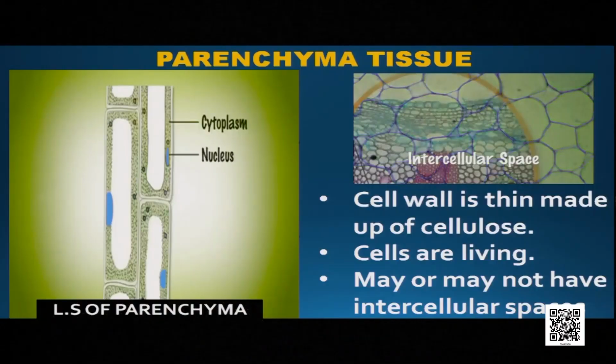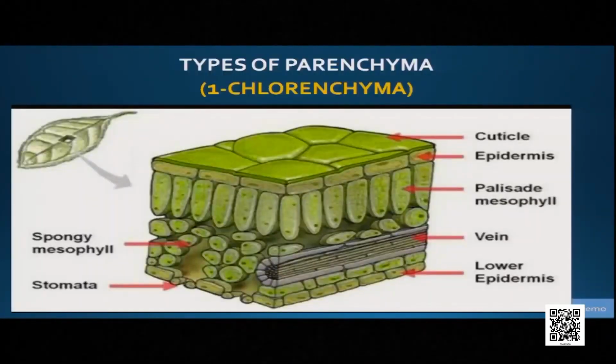Third one, they may or may not have intercellular spaces. It varies from plant to plant. You can see in the picture, a type of parenchyma tissue is shown having intercellular spaces. And in the first picture, there is no intercellular spaces at all. So they may or may not have intercellular spaces. Okay. Let us find out what are the different types of parenchyma on the basis of location and on the basis of function.